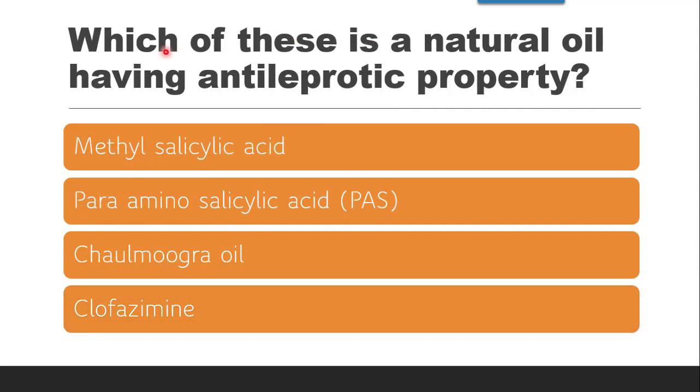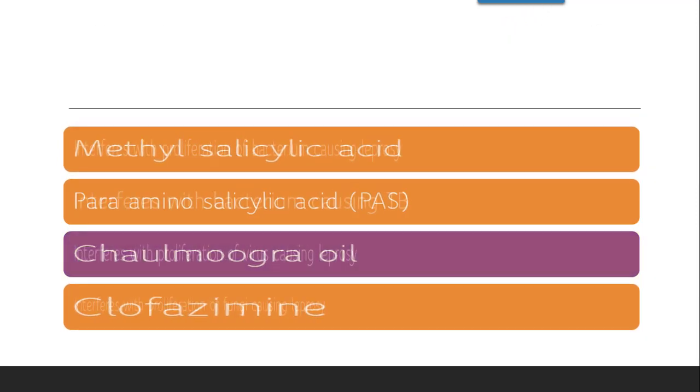Next question is, which of these is a natural oil having antileprotic property? Natural oils are Chaulmoogra oil and Hydnocarpus oil. So we'll see the options. The options are methyl salicylic acid, para-amino salicylic acid, Chaulmoogra oil, and clofazimine. The correct answer is Chaulmoogra oil, which is a natural oil having antileprotic properties.